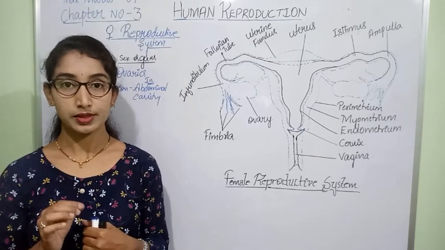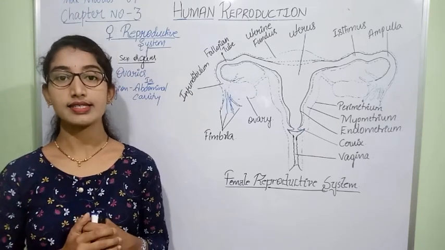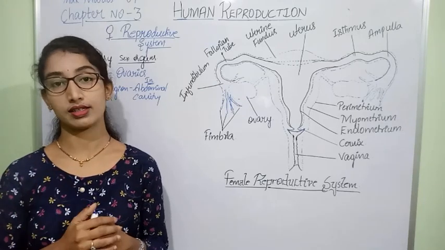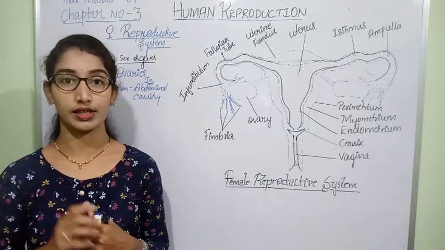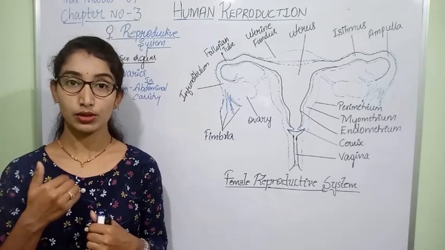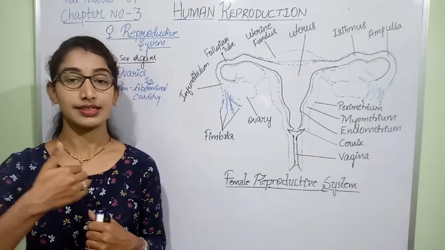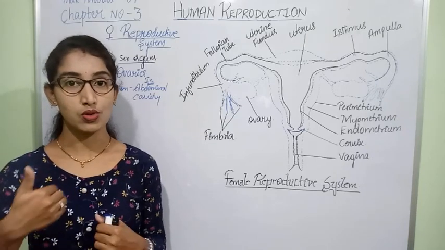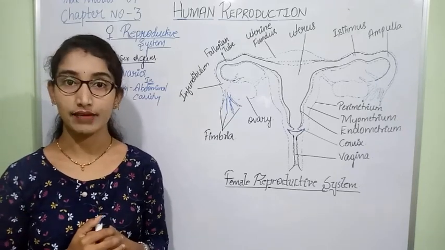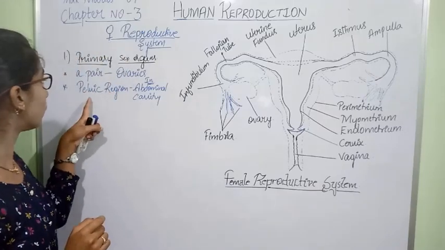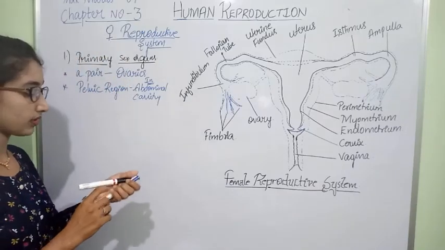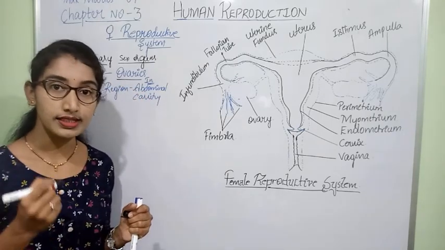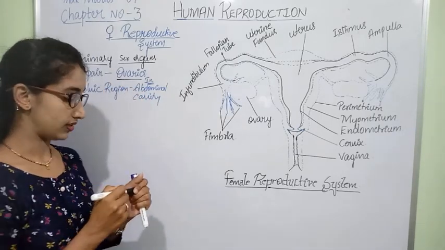Because spermatogenesis requires a temperature 2 degrees Celsius lower than the internal body temperature, and for that reason they descend to the scrotum, outside the abdominal cavity. But here the ovaries are located within the abdominal cavity.